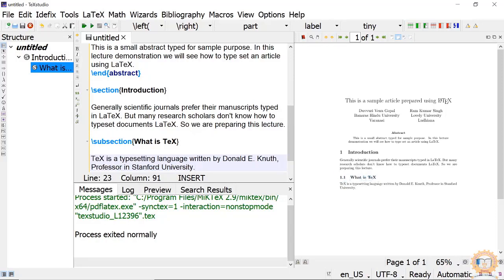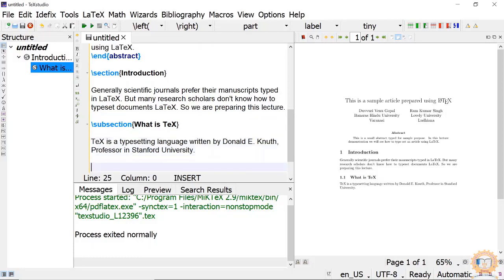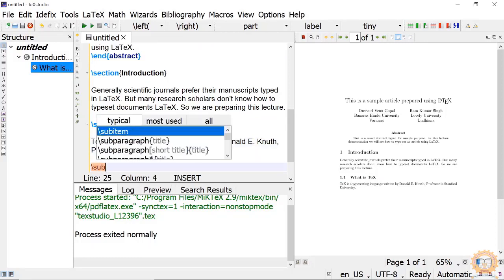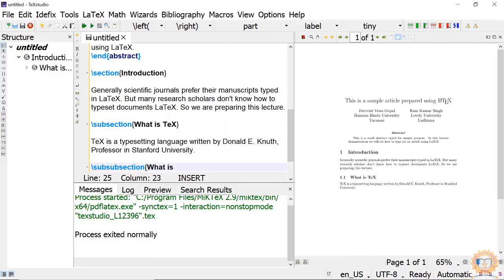Like that, we have another thing called subsubsection also. Subsubsection. Okay, like this.